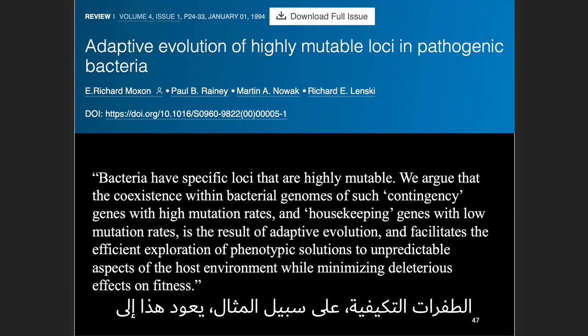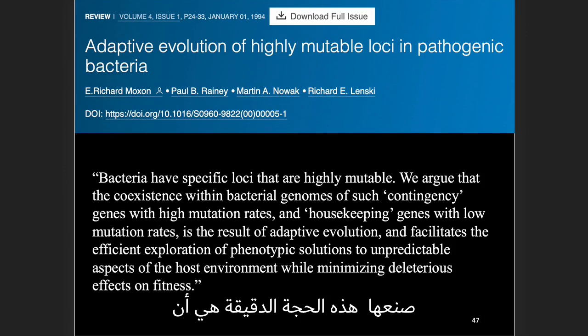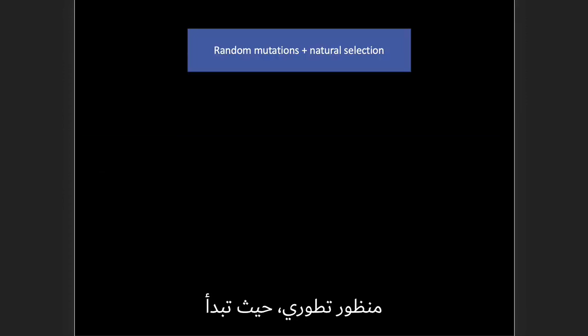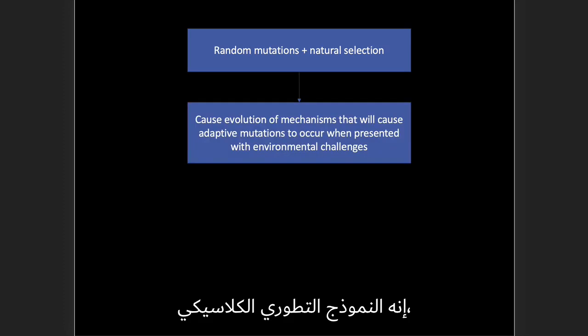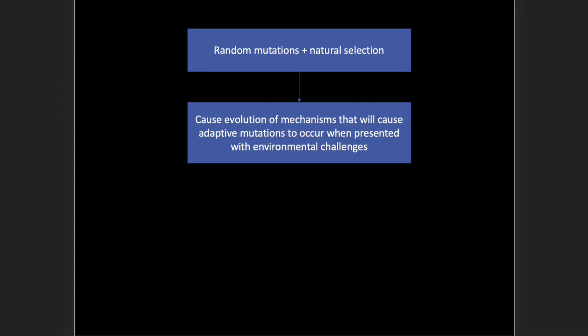For example, back to this 1990s paper out of Richard Lenski's group, it makes this exact argument that the adaptive mutations you observe in bacteria are merely products of random mutation ultimately. So let's chart this out from an evolutionary perspective. You begin with random mutations and natural selection. That's the classic evolutionary model. They then somehow cause the evolution of mechanisms that will cause adaptive mutations to occur when the organism is presented with an environmental challenge.